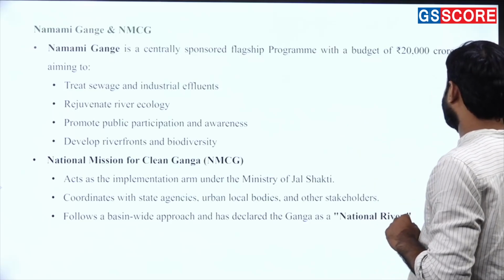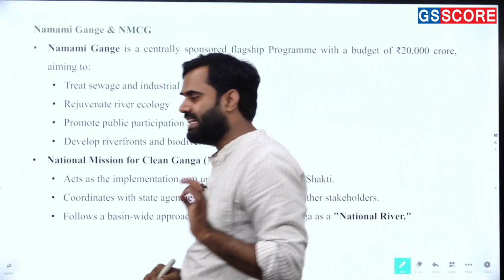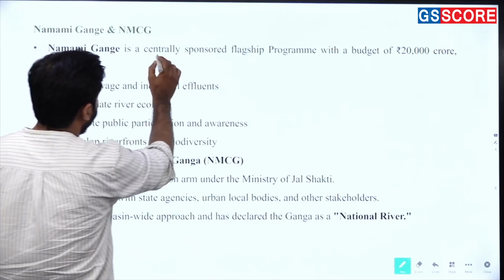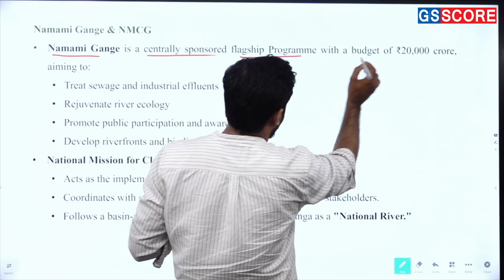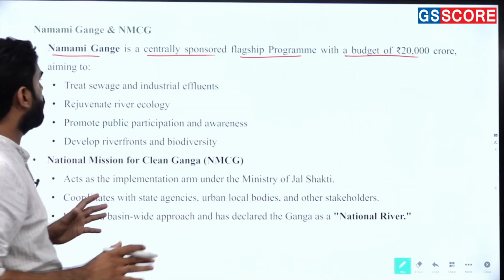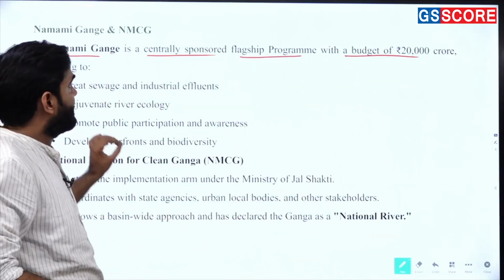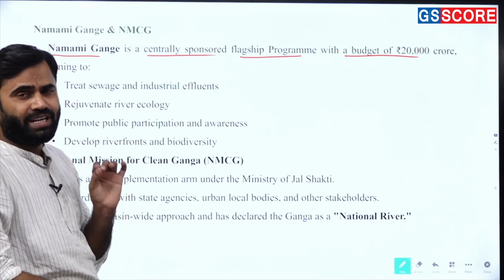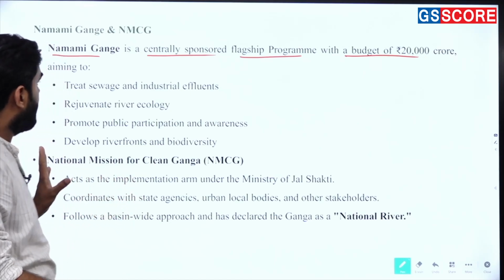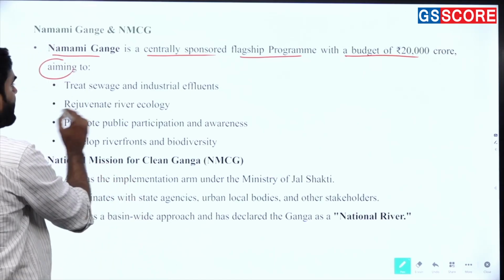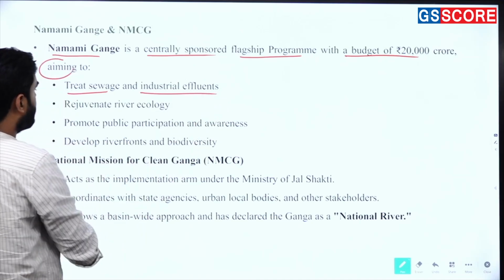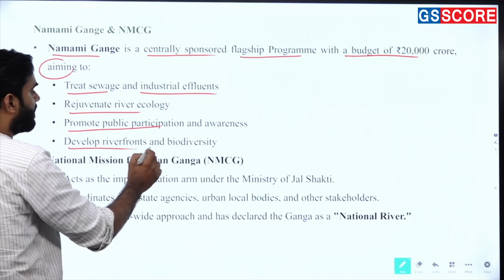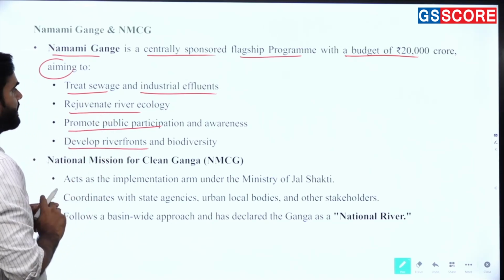Now let's move toward the main body. So first of all, we have to discuss the Namami Gange and National Mission for Clean Ganga. Namami Gange is a centrally sponsored flagship program with a budget of almost 20,000 crore, aiming to, getting my points? This is the centrally sponsored flagship program, almost 20,000 crore budget. And it has some beautiful aims like treat sewage and industrial effluent, rejuvenate river ecology, promote public participation and awareness, develop infrastructure and biodiversity. ये है इसके aims.